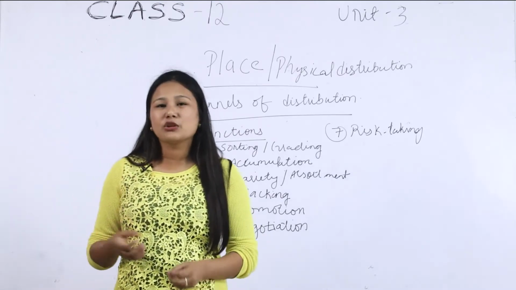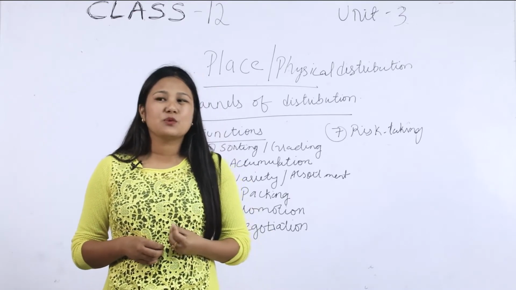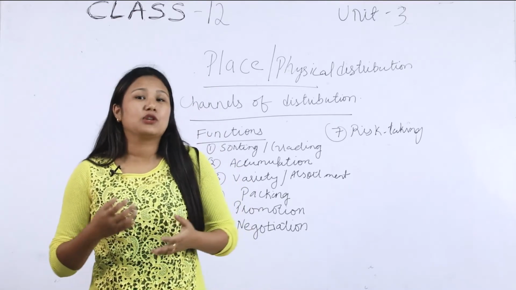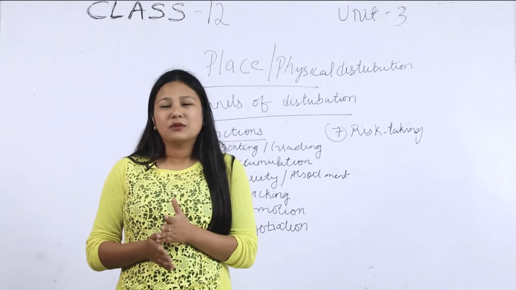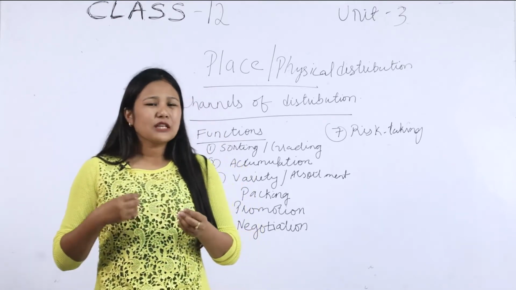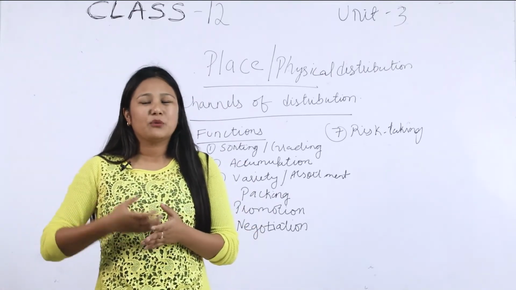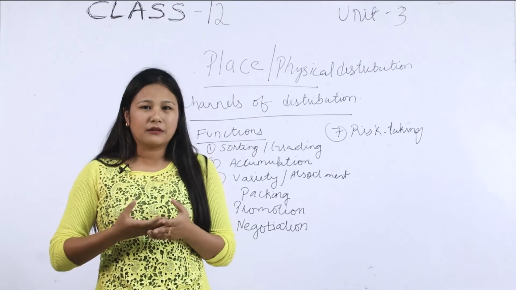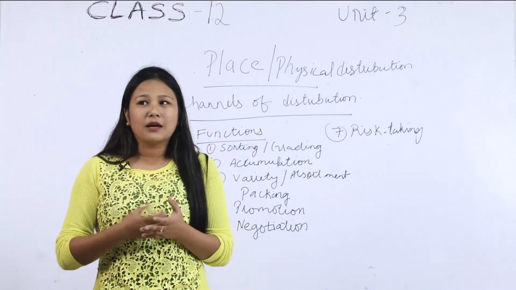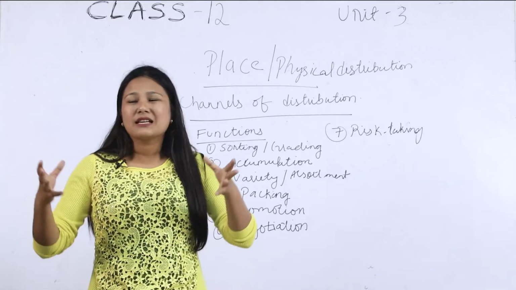The next function of the channel of distribution, that is the intermediaries, is accumulation. So what is accumulation? Accumulation means the products which the intermediaries or the middleman will procure in bulk and then give to the consumers.